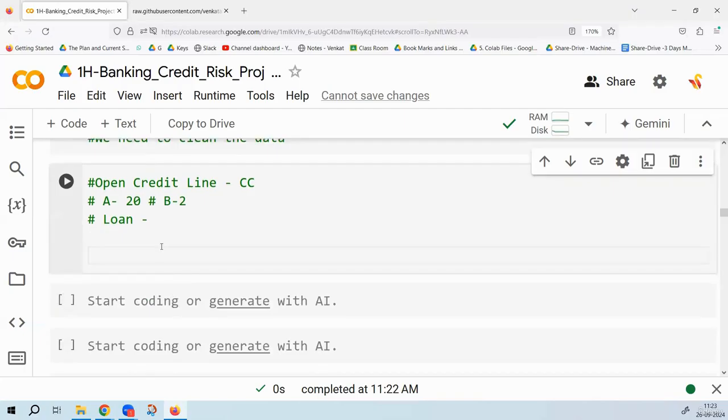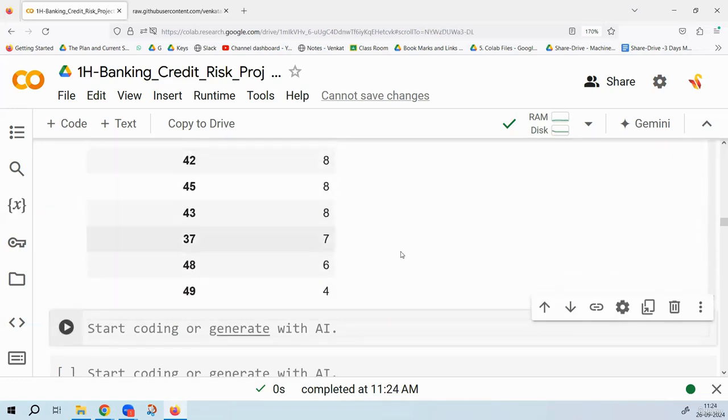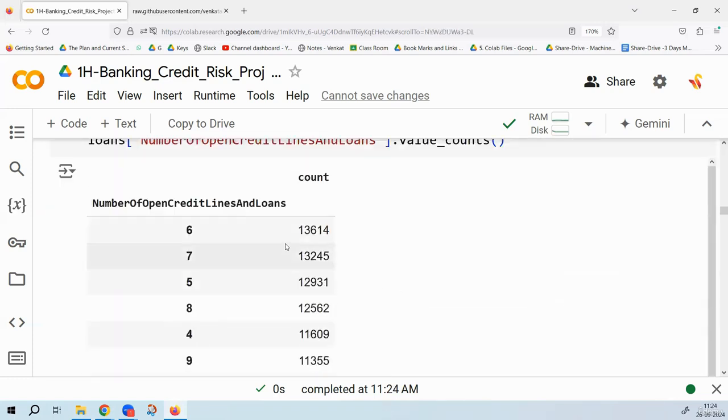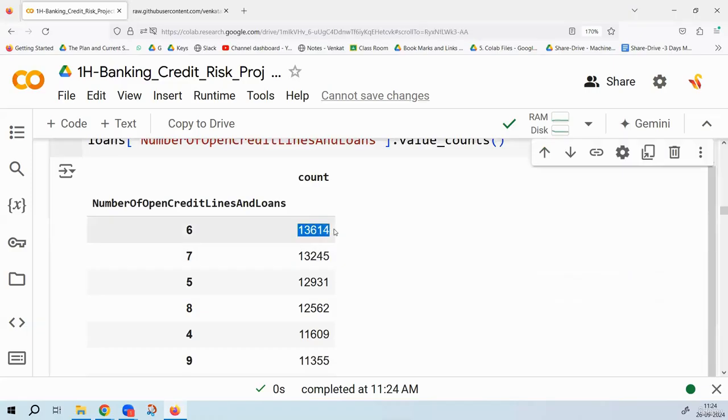So let us see what the variable looks like. My loans data, number of open credit lines and loans. Who are these 13,614 guys? How many open credit lines and loans do they have? Six. In the US, it is pretty common to have multiple credit cards. Is it okay to have three credit cards, one or two personal loans? So six is okay, not a big deal. Seven is also fine. Four, five, six, seven, eight, that is very casual over there. People will have four, five credit cards just like that, two, three loans just like that.